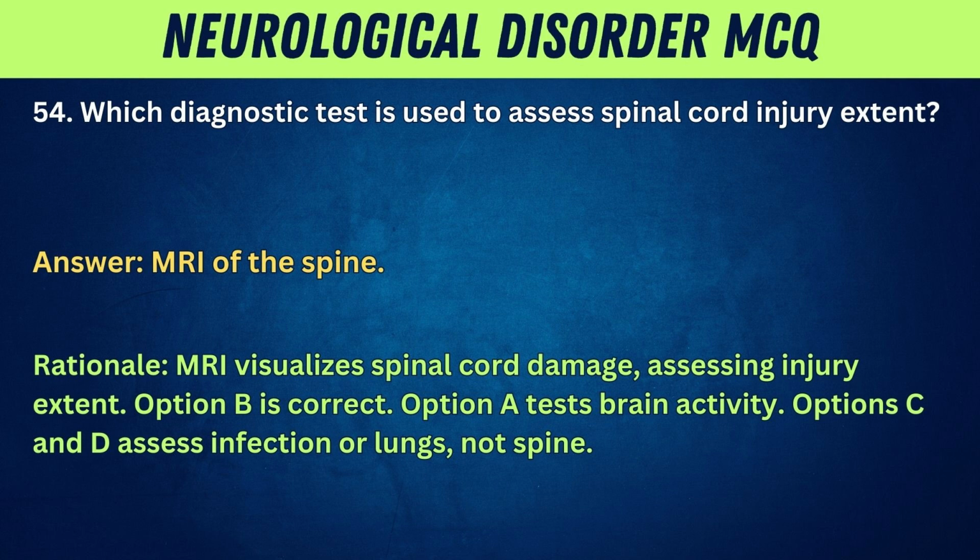Rationale: MRI visualizes spinal cord damage, assessing injury extent. Option B is correct. Option A tests brain activity. Options C and D assess infection or lungs, not spine.